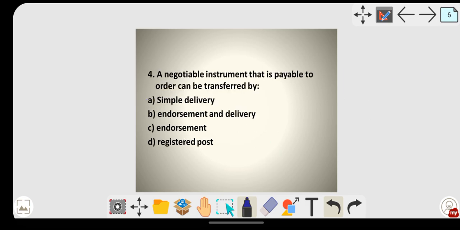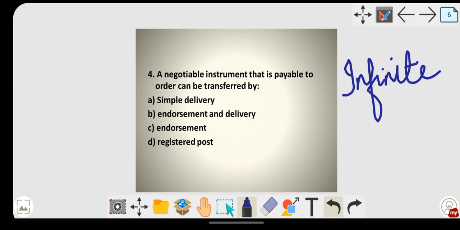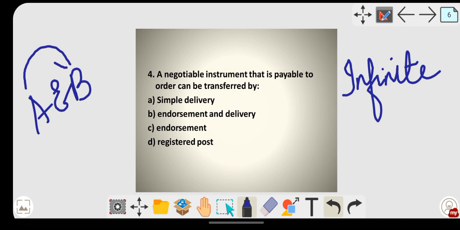Then, a negotiable instrument that is payable to order can be transferred by. Here I have told you negotiable instruments can be transferred n number of times, that is, infinite transfer. Up to the date of its maturity you can transfer to any number of people. Transfer means what? Suppose there are two persons, A and B. If A wants to give it to B, if it is mentioned so, transfer can be done either to the order or to the bearer.